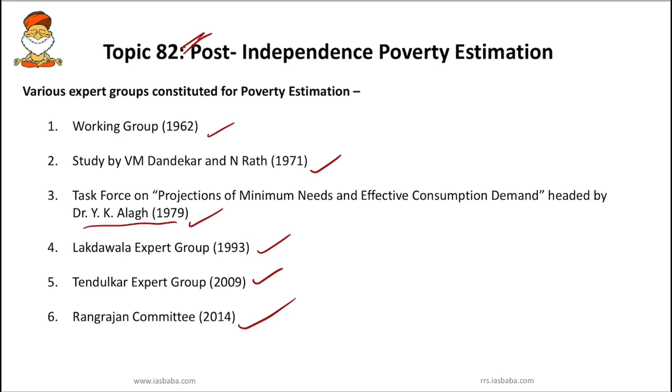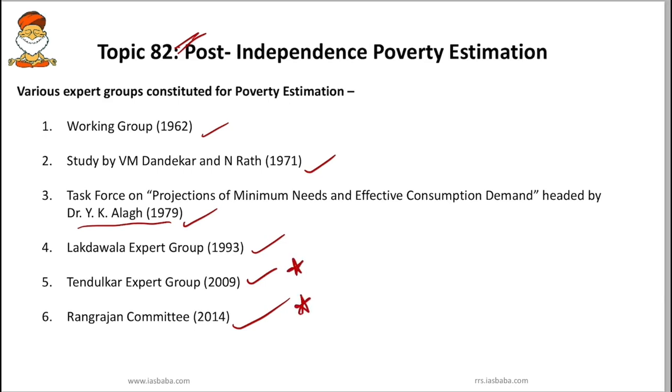So you have to remember. In UPSC they might frame a question on chronological order, or they might ask which committees are associated with poverty estimation. So these are the committees which you have to remember, and we majorly have to read and revise, especially the Tendulkar expert group and the Rangarajan Committee. So these two are important.